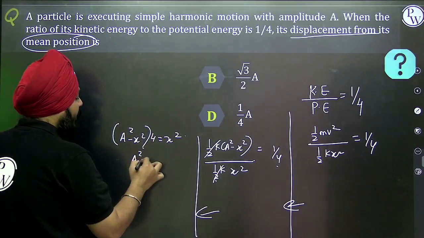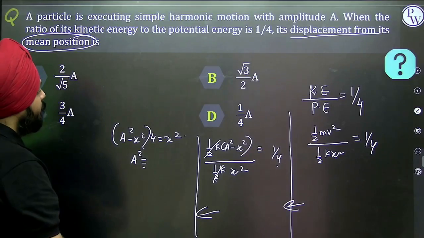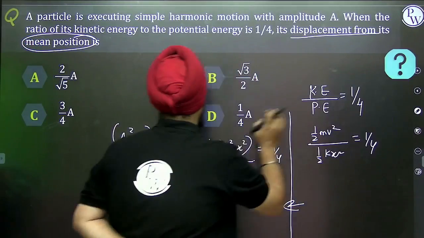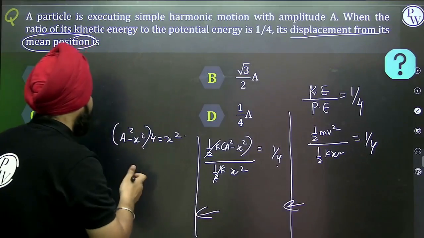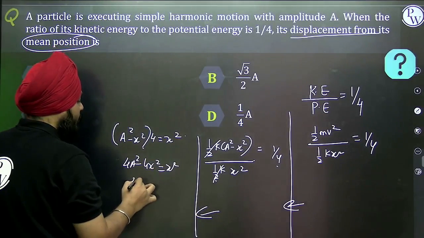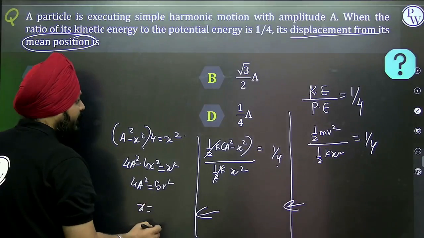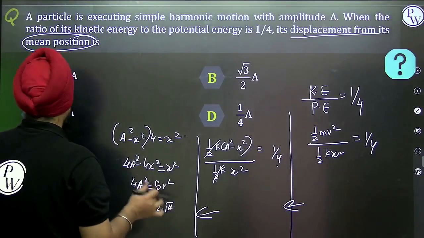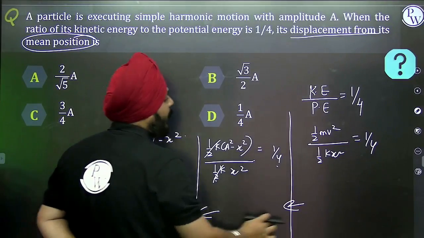So 4a square minus 4x square is equal to x square. So 4a square is equal to 5x square. So the position is 2A by under root of 5.